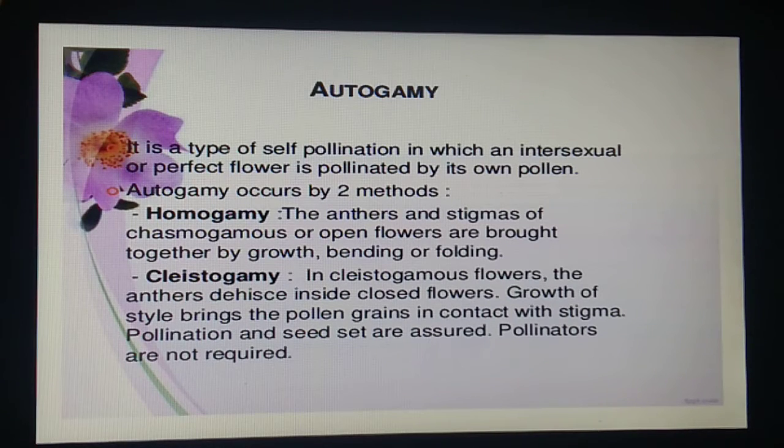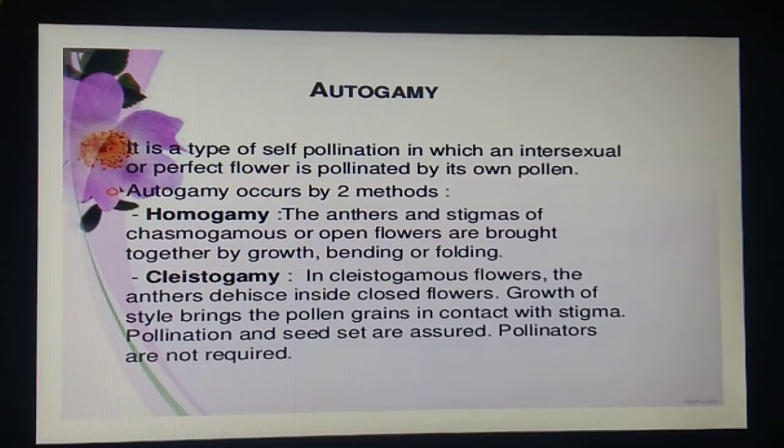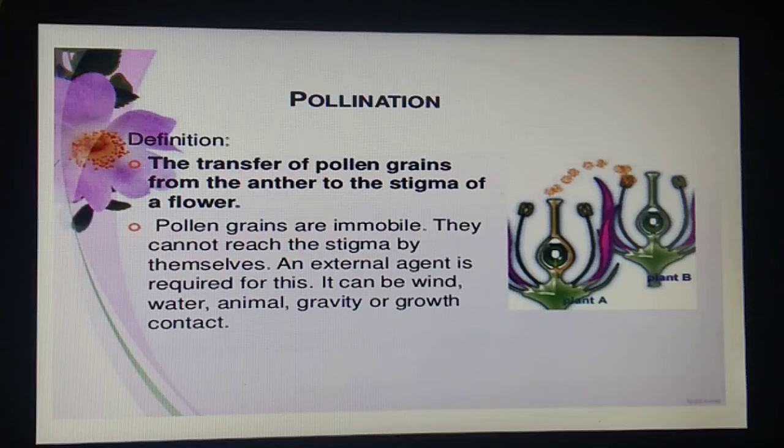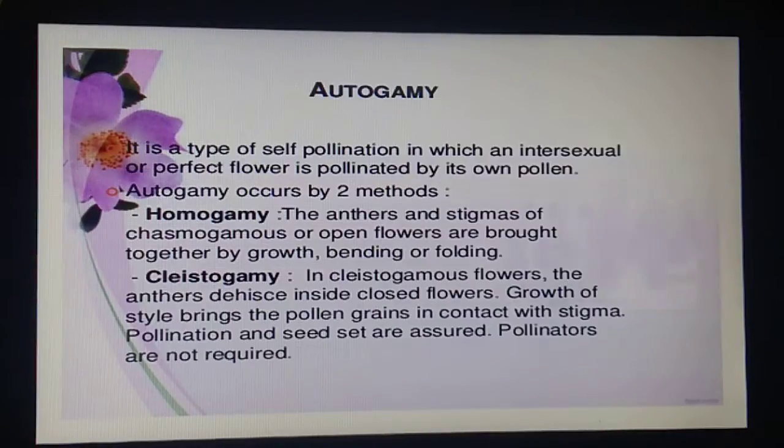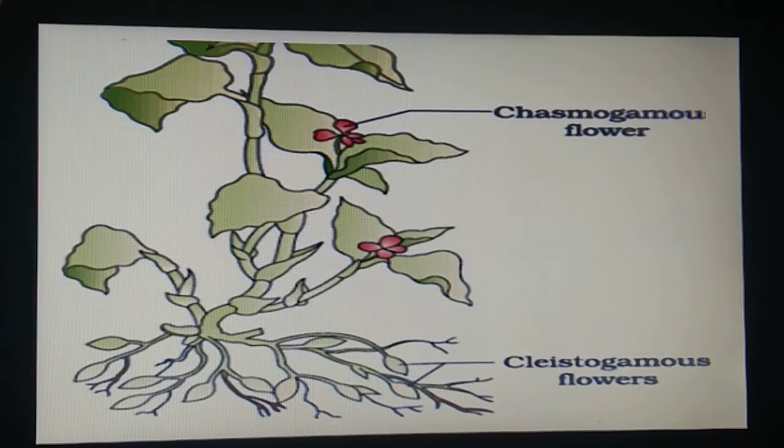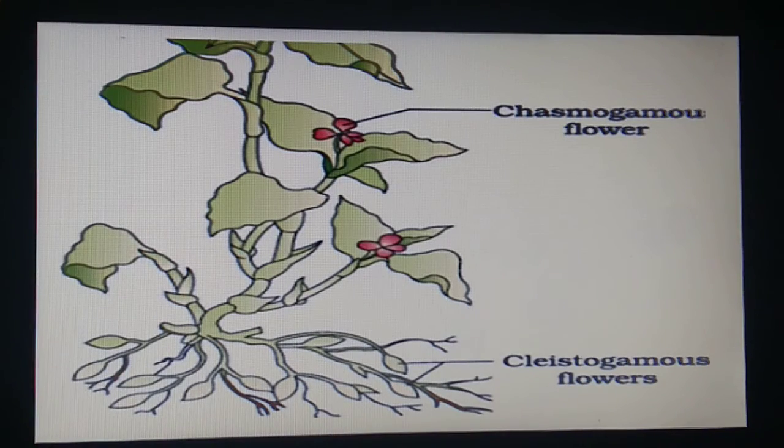Now when the anther dehisces in the flower buds, the pollen grains come in contact with the stigma to effect pollination. Thus clistogamous flowers are invariably autogamous, because they do not open at all and there is no chance of pollen grains landing on the stigma from outside. I would like to show you a picture of clistogamous and chasmogamous flowers. See, look here students. You can see the red flowers are open and they are chasmogamous, and below you can see the clistogamous flowers which do not open at all.